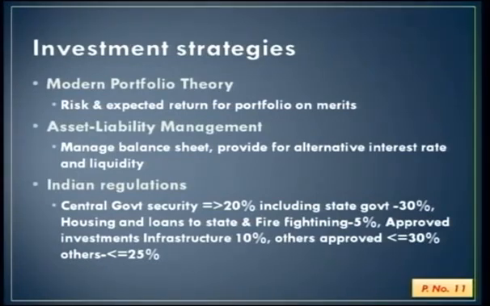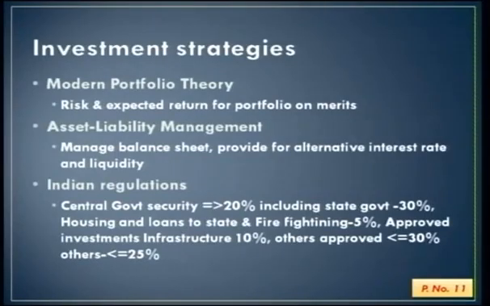Approved investments. So IRDA has listed certain schedules, what are approved investments, and those have to be in infrastructure, 10%. IRDA has approved certain infrastructure funds where investments can be kept. That is also maximum 10%. Then there are other approved securities of public listed companies, unlisted companies, again up to less than or equal to 30% or less than equal to 25%. So the investment mix has to be a combination of all these.